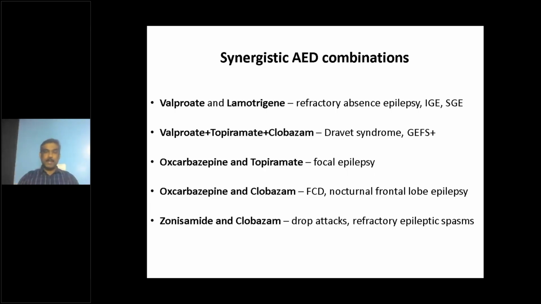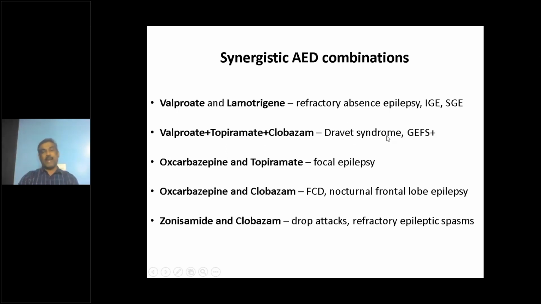Some of the anti-epileptic medication combinations can be very synergistic. The examples are sodium valproate and lamotrigine, which is a very effective combination for many of the generalized epilepsy syndromes. Valproate, topiramate, and clobazam combination is very good in Dravet syndrome and generalized epilepsy with febrile seizures plus.